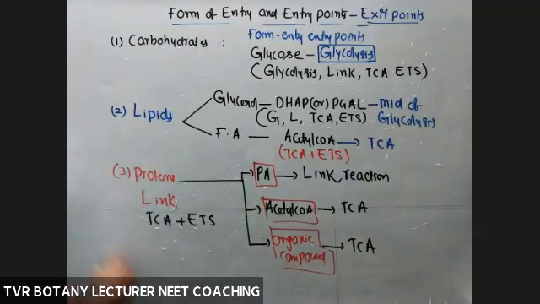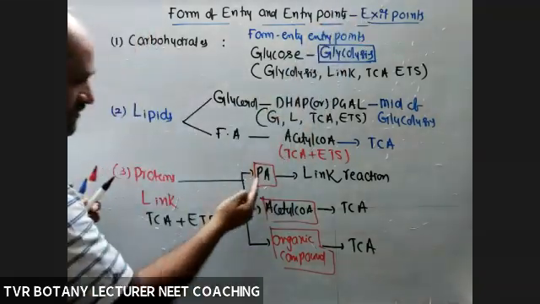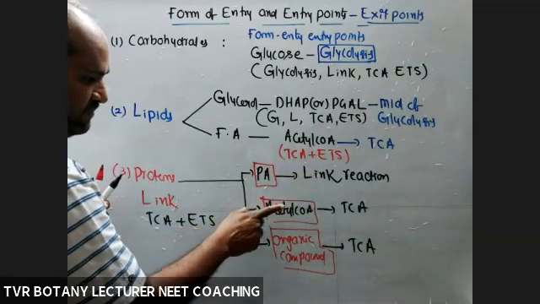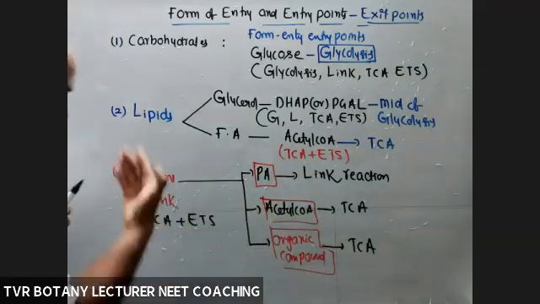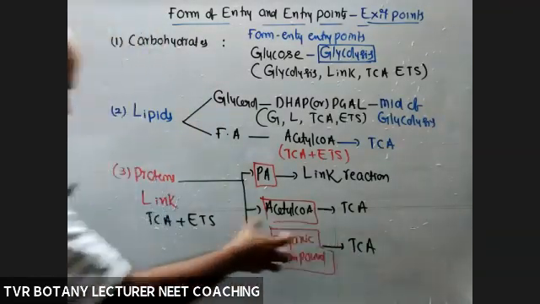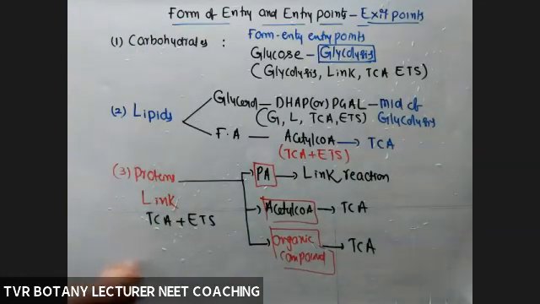Next, for example, proteins to be synthesized: pyruvic acid takes exit at the end of glycolysis, acetyl coenzyme A takes exit after the link reaction, and organic acids from the TCA cycle take exit and are involved in synthesis of proteins. So there are entry points into the respiratory chain and exit points from it, which withdraw carbon skeleton materials to synthesize various compounds. This is very, very important for NEET.